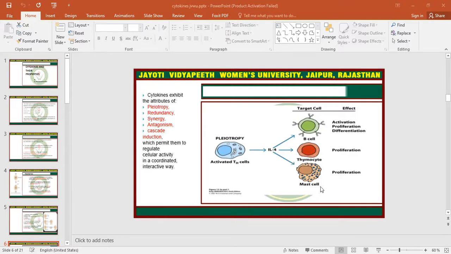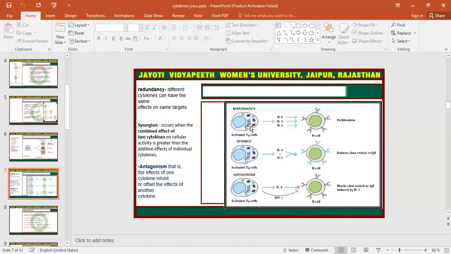The next is mast cells. If interleukin 4 binds to the mast cells, it signals the mast cells to divide, to proliferate. So when it binds, the mast cell will proliferate. This is the signaling of interleukin 4, which conducts its signaling on three different cells. So this is pleiotropy. If one cytokine performs its activity on different types of cells, then this type of activity is known as pleiotropy.